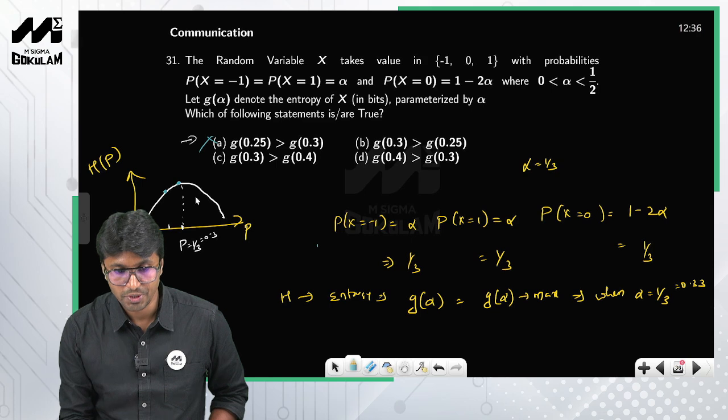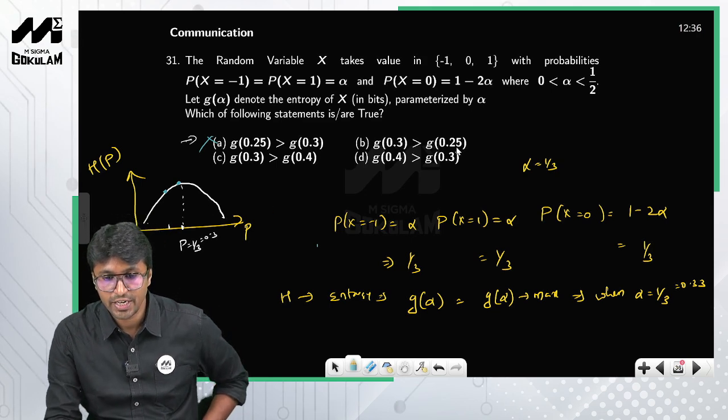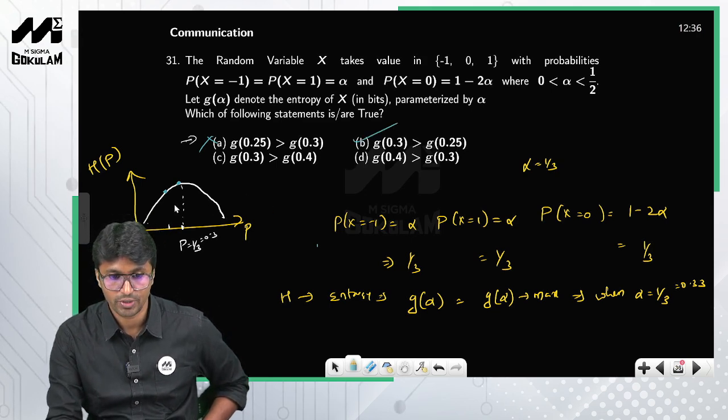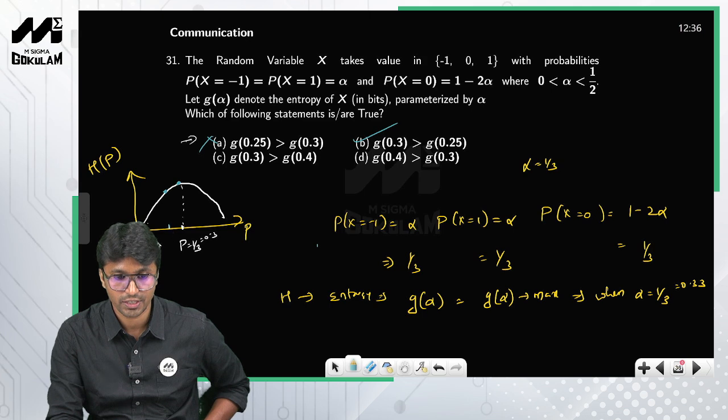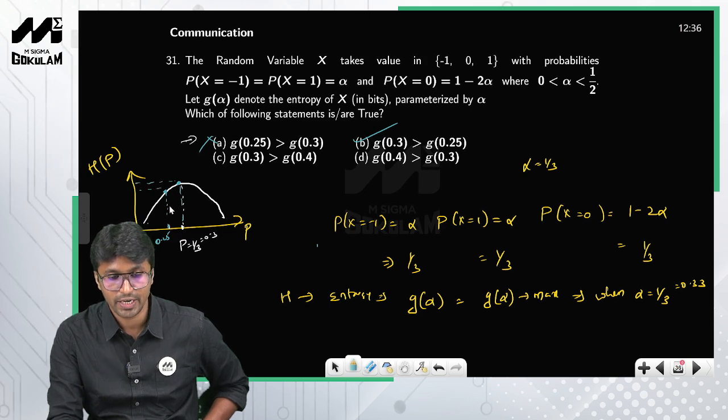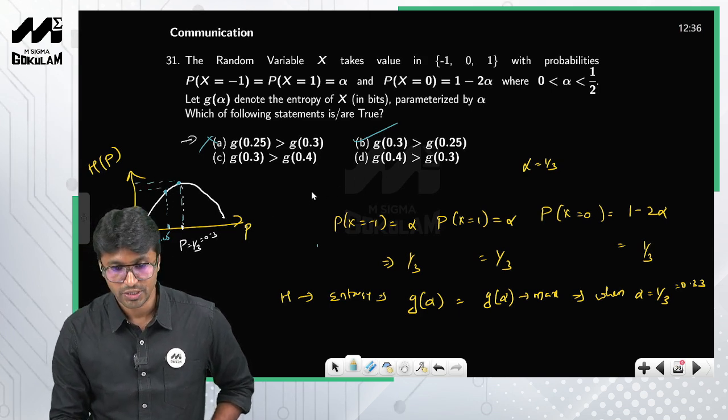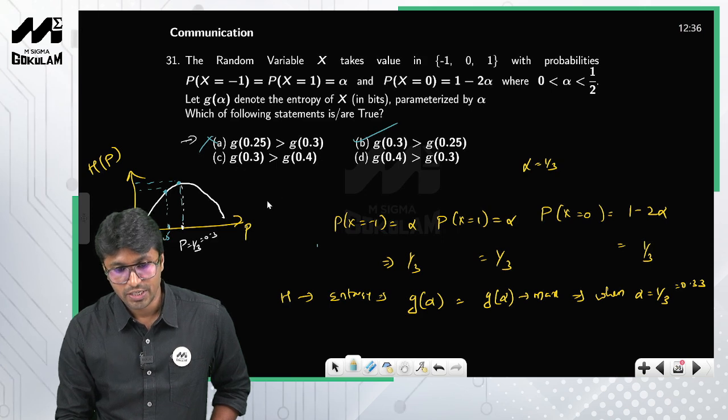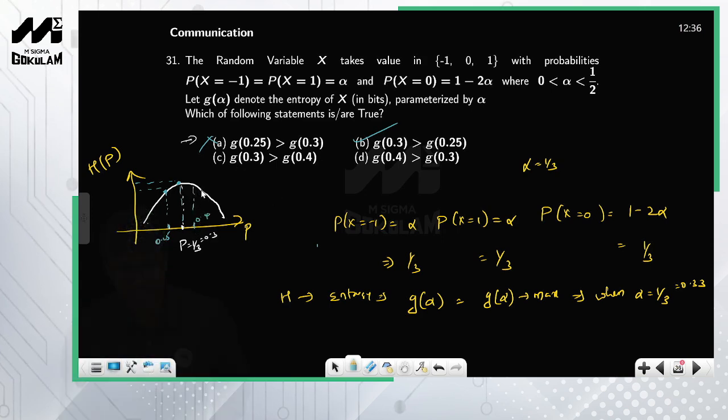So therefore option A is wrong. G of 0.3 is greater than g of 0.25. Yes, this is true, right. At 0.25 the entropy value is this one, and at 0.3 the entropy value is this one. So therefore obviously the value at 0.3 is greater than 0.25, right. So this is true. The value at 0.3 is greater than 0.4. So 0.4 is somewhere here. So again this value is less than the entropy value at 0.3. So therefore option C is also correct.